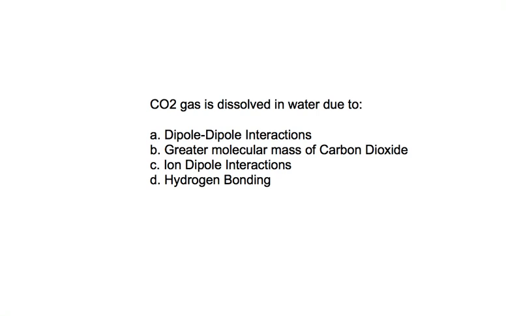The question is: carbon dioxide gas is dissolved in water due to dipole-dipole interactions, greater molecular mass of carbon dioxide, ion-dipole interactions, or hydrogen bonding. In order to answer the question, we first need to study the structures of carbon dioxide and water to understand what kind of bonding occurs between the two.